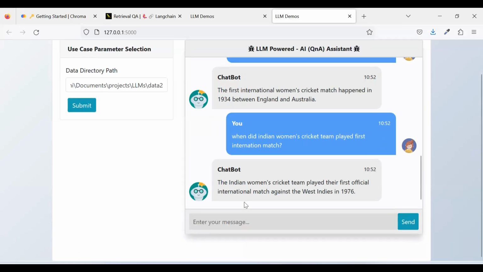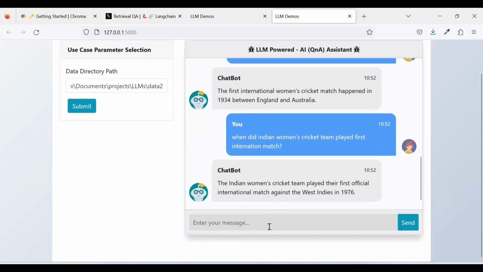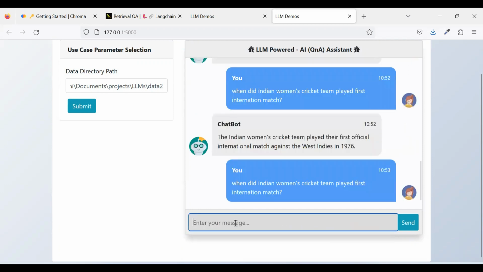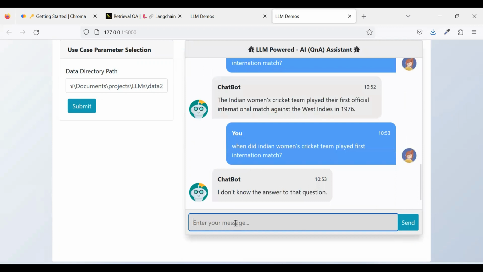And now you can ask questions around 2023 events. If I ask the same question around women's cricket history, it will not answer me. Now let me ask the same question and see what it is telling. It will simply say, I don't know the answer to that question.